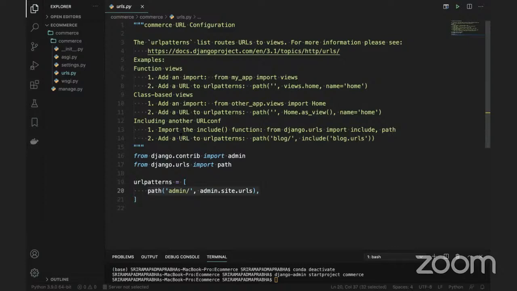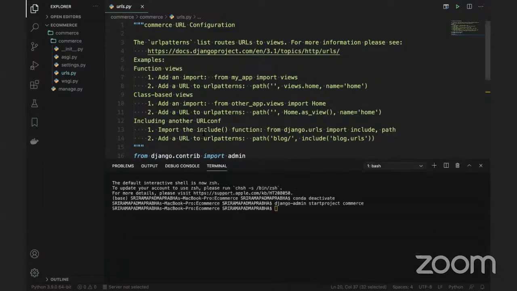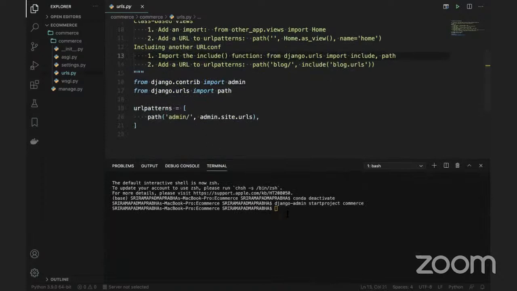Basically, if I want to create a database, or create tables in the database, I don't need to know about SQL queries. I will use the Python class, and automatically the tables will be created. So what I'm going to do is configure the database here, but before that, I want to execute my project.